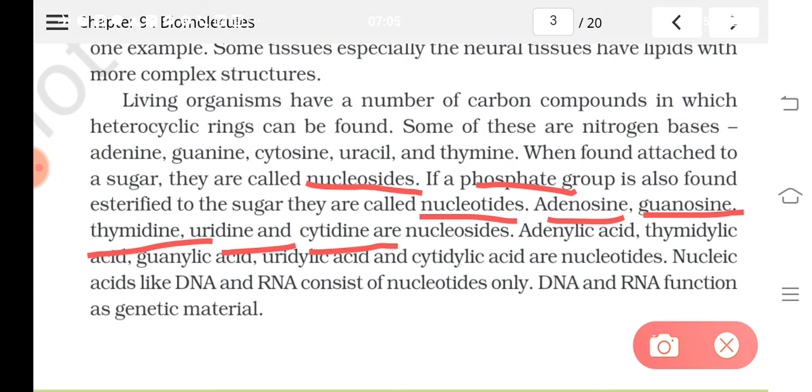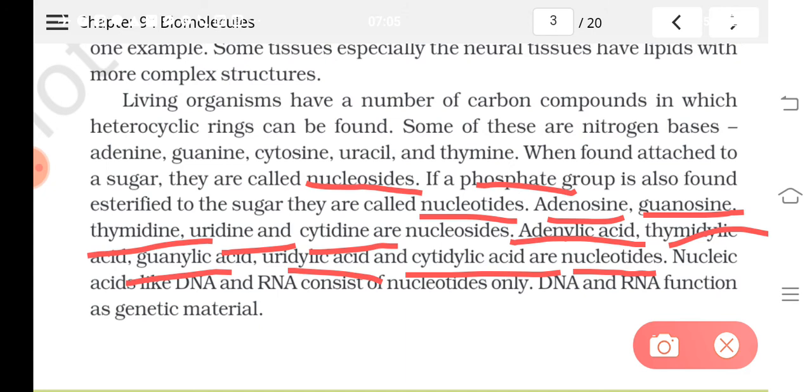I told you when these nucleosides get attached with a phosphate group, they form nucleotides. Examples of nucleotides are adenylic acid, thymidylic acid, guanylic acid, uridylic acid and cytidylic acid. So it can be asked, write the names of nucleotides.